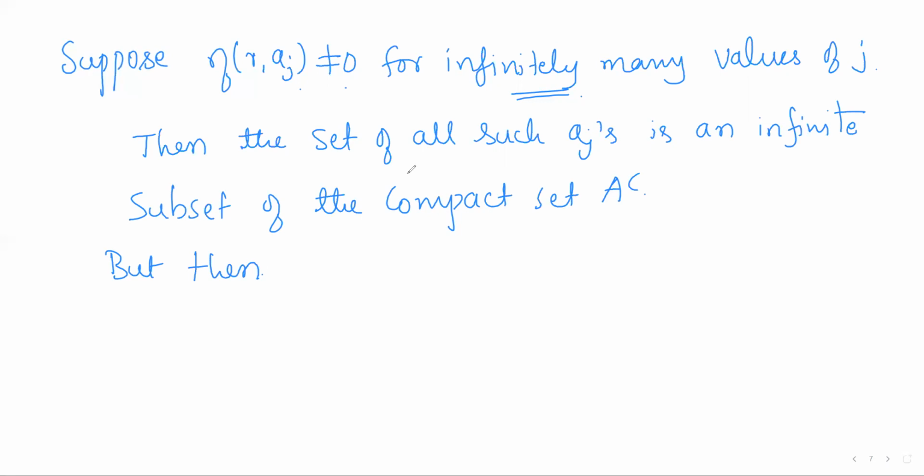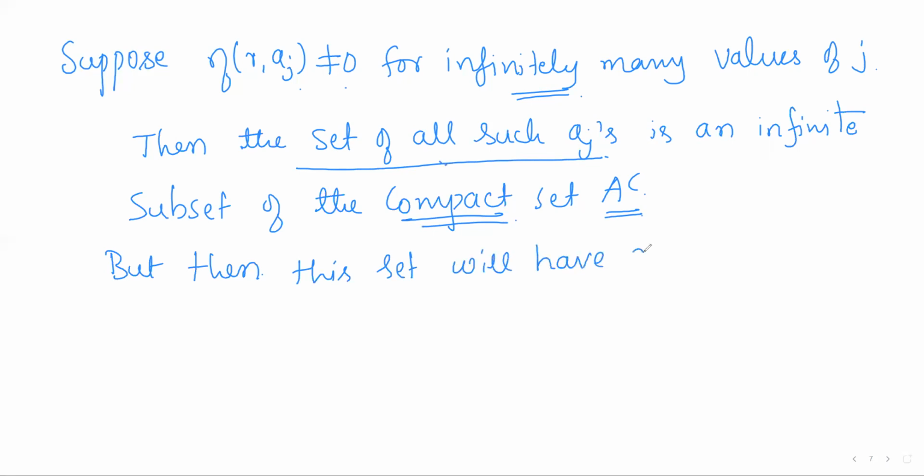By a result, a result says that every infinite subset of a compact set will have a limit point in that compact set. So since the set of all such a_j is an infinite subset of the compact set A complement, this set will have a limit point in A complement, say Z dash.